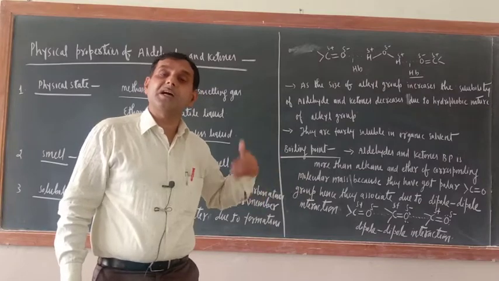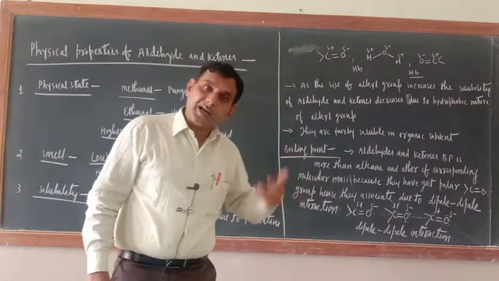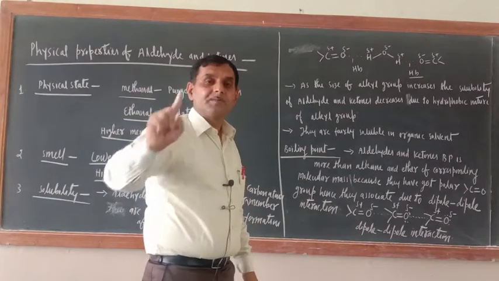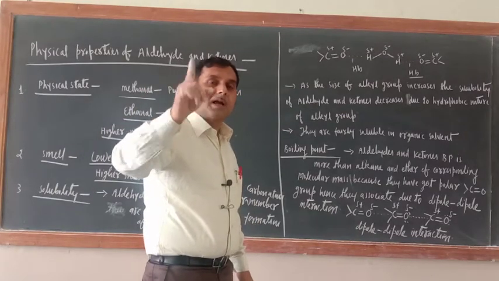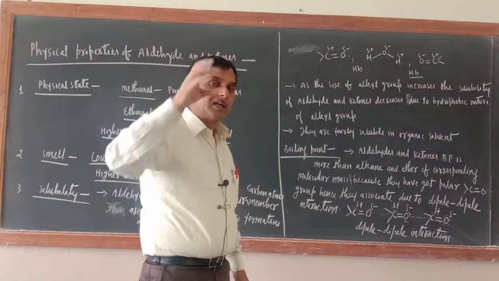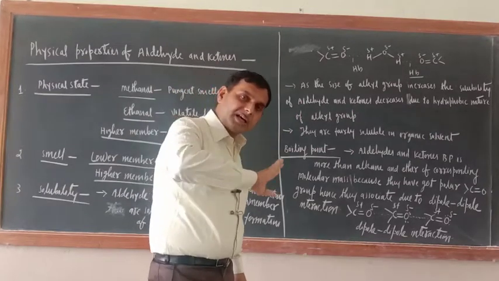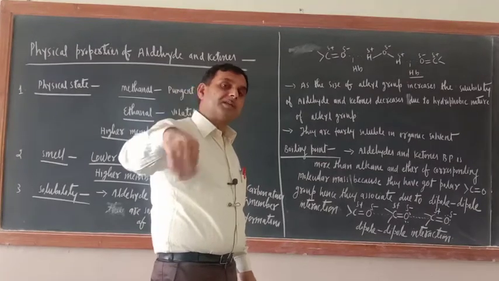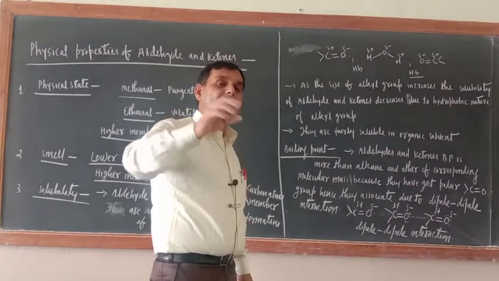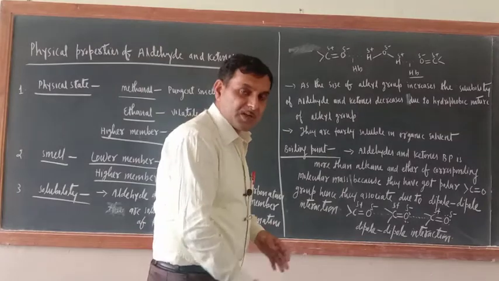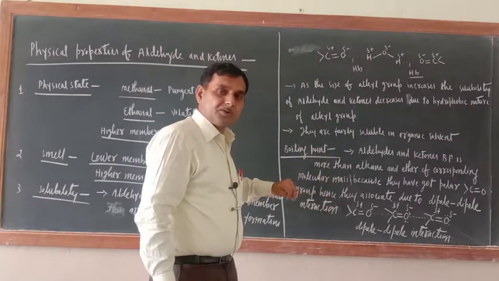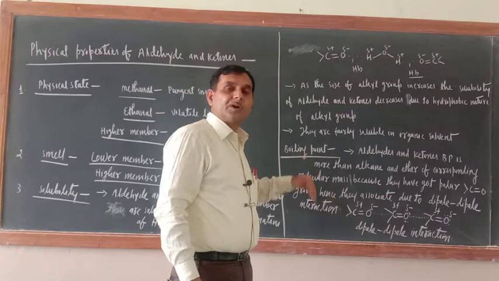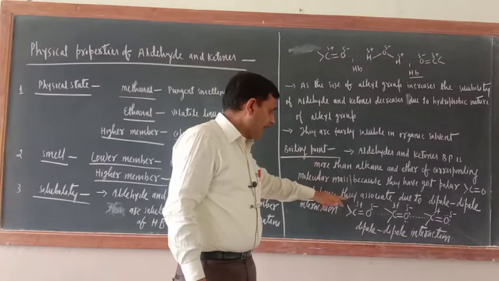Now with whom am I comparing? I am comparing with aldehydes and ketones. In aldehydes and ketones, what is happening? A C double bond O is there, means one of the bonds is a pi bond, and pi electrons are loosely held. So these pi electrons are completely shifted toward the oxygen atom. So the C=O bond is more polar than the C-O bond of ether.